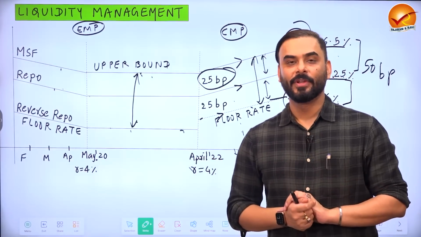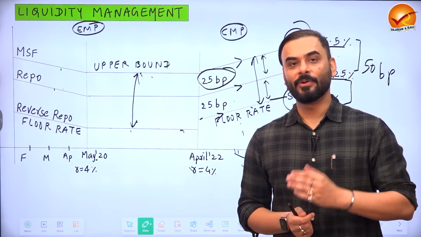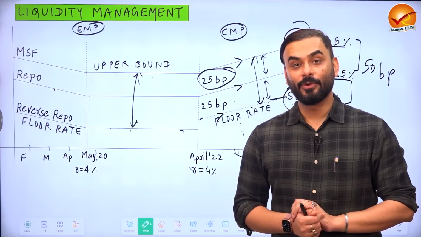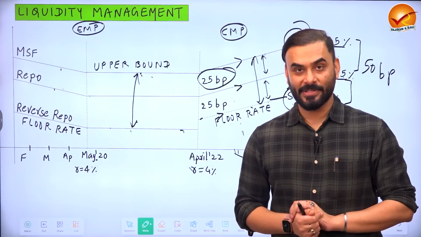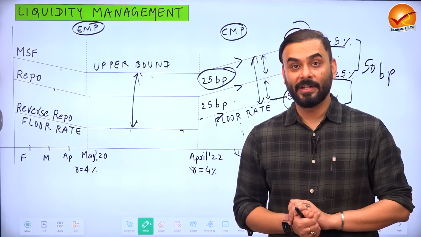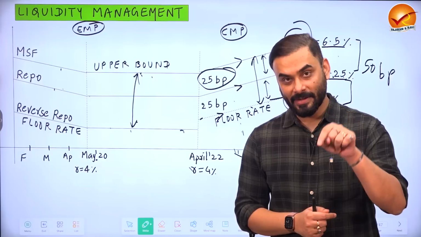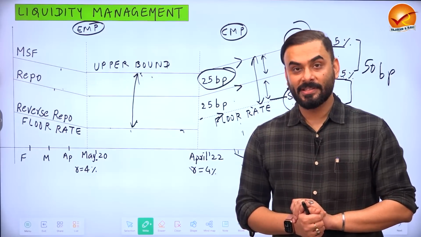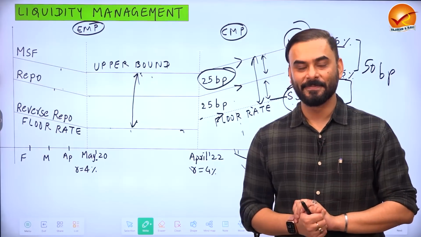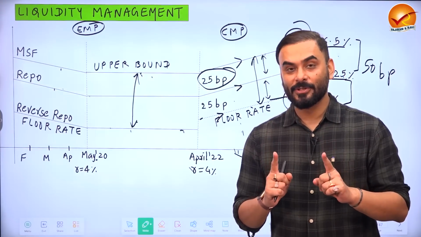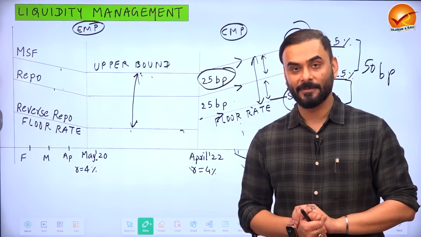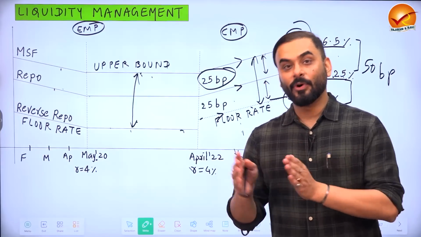I'll give you an example. So for example, let's say that you are going to a bank to take a loan to buy a laptop. Now, if you take a loan of 1 lakh rupees, the bank will charge you, let's say, 7% rate of interest. Now, suppose the Reserve Bank of India makes an announcement that from today, the repo rate of India is coming down. Since repo rate is the signal rate, it is like a signal to the banks that they should also reduce their lending rate. So now when you take a 1 lakh rupees loan to buy a laptop, you should not pay 7%, you should pay less than that. For example, let's say 6%. This is called monetary policy transmission.